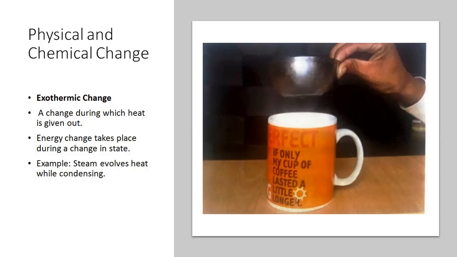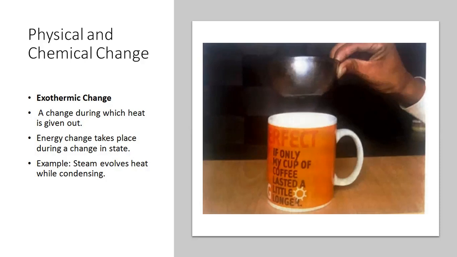So just see one example. It is given in this picture. In this, what is the activity? Take a little water in a steel or glass bowl. Pour boiling water into a mug. Hold the bowl over the mug. Steam coming out from the mug will condense as it comes in contact with the bowl. After some time, you will find that the water in the bowl has become warmer than before.